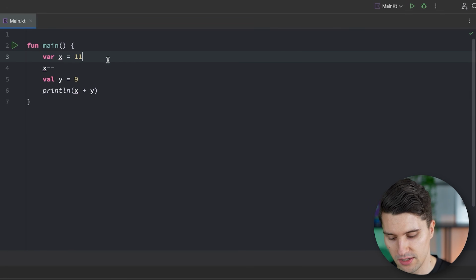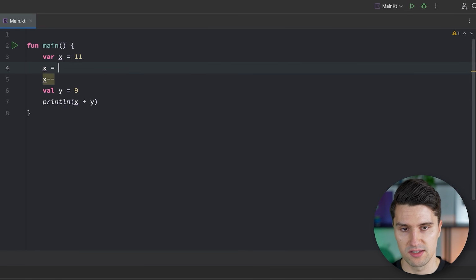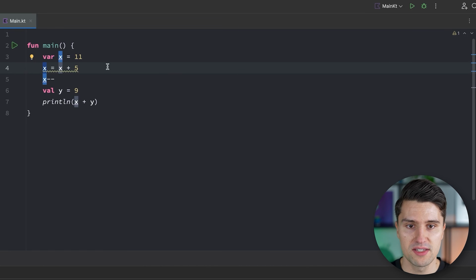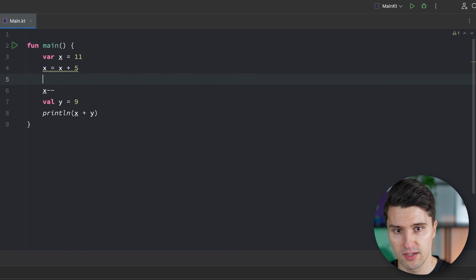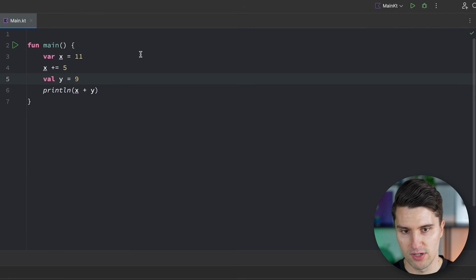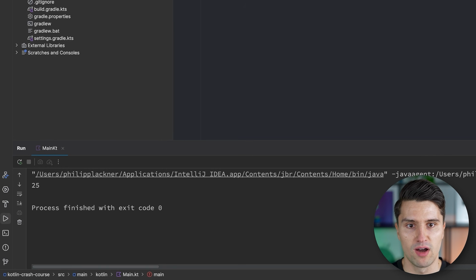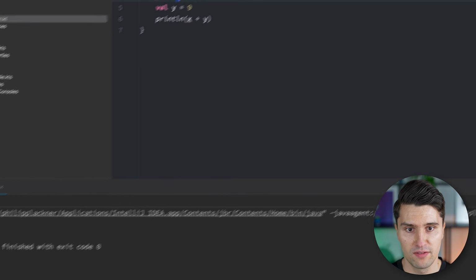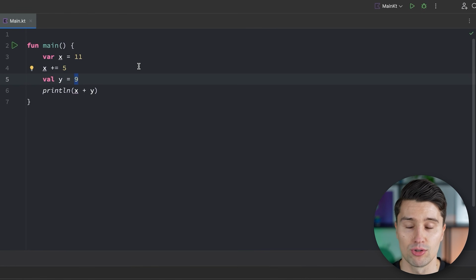And what we have in Kotlin is if we want to do something like x is equal to x plus 5, so we want to bump x not just by 1, but by 5 and rewrite the result to the variable of x, then for these types of operations, we also have a shortcut, and that is x plus equals 5. So this line is now the same as this line. So we can remove this, and if we now run this, this gives us 25 because 11 plus 5 plus 9 is equal to 25.